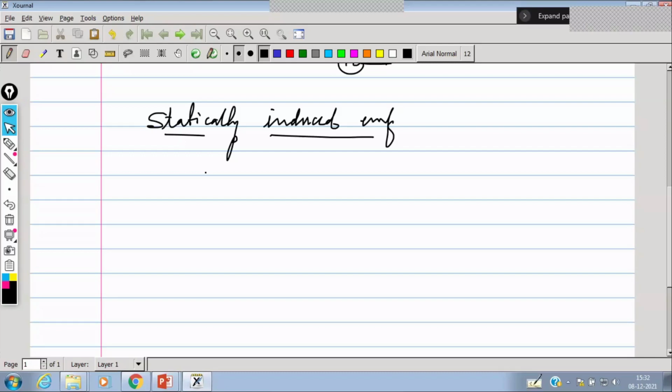I repeat again, when the conductor and magnetic field both are stationary, but the magnetic field linking with the coil or conductor undergoes change, an EMF is induced in it, and that kind of induced EMF is known as statically induced EMF, where the magnetic field is stationary and the conductor which links the magnetic flux remains stationary.